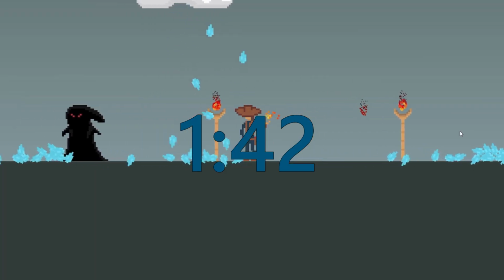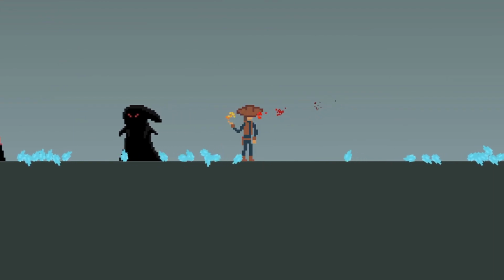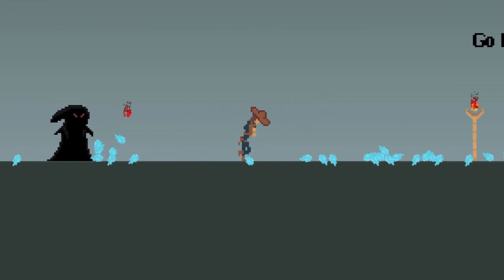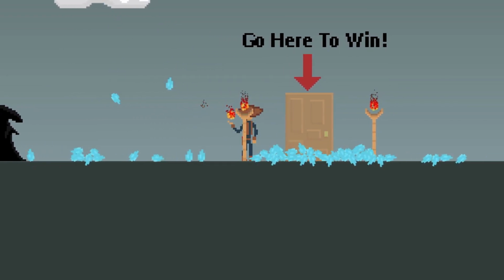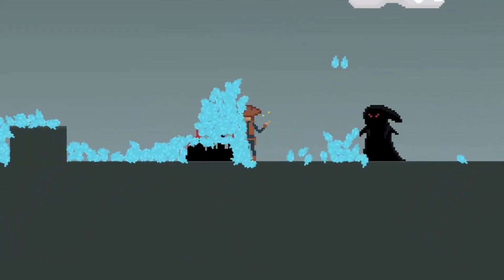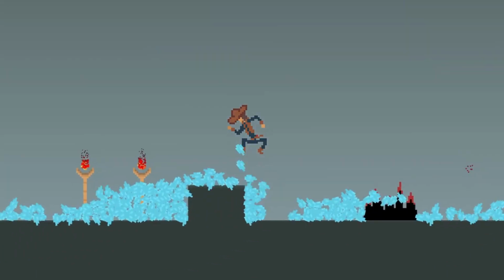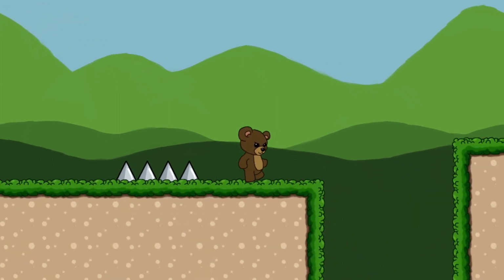For example, if there is some kind of timer in your game, make sure the player knows it. Or if the player is supposed to get to a door at the end of each level, make sure the door is obviously the objective, and stay consistent with its design. You want the player to focus on playing your game, rather than figuring out how to play your game. If you implement these tips into your game, then you will notice a drastic improvement for how it feels to your player.